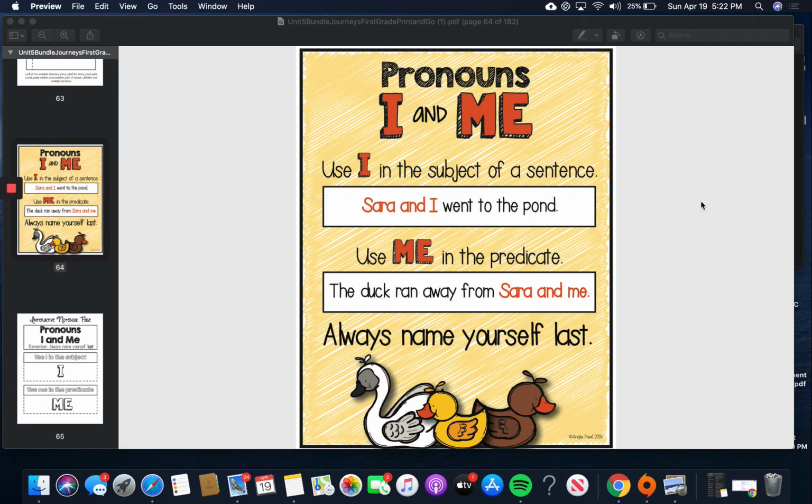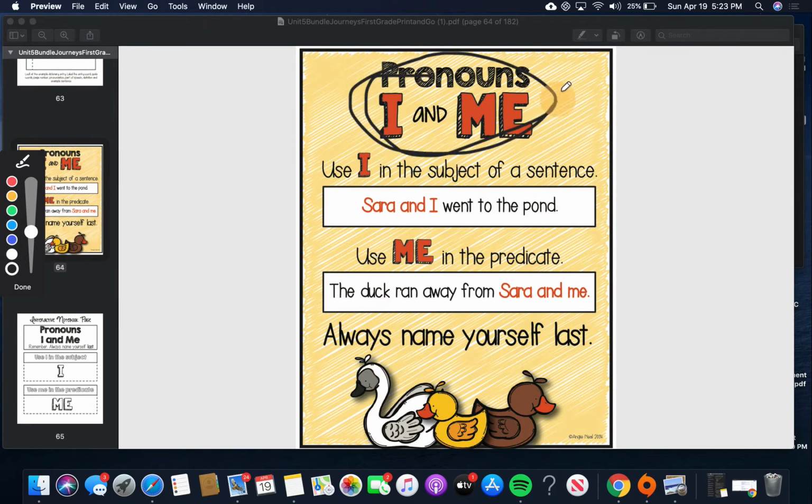So I and me are some of those pronouns that we use. Instead of saying my name, I wouldn't want to walk around and say, hello, Mrs. Bilby tells you good morning. I would come up to you and say, hi, I would like to tell you good morning. So I and me are some of these pronouns that we use, these I and me pronouns. You're going to hear those and you're going to say them a lot when you speak and when you write.